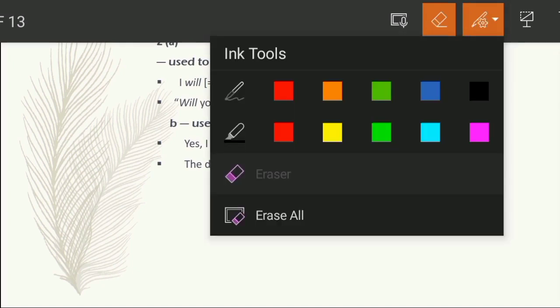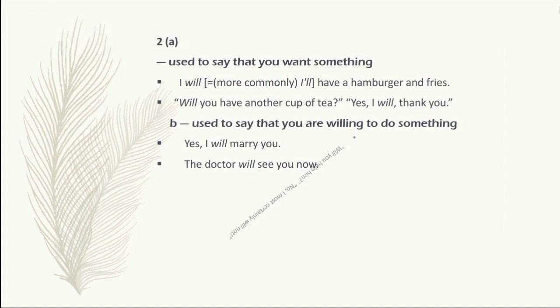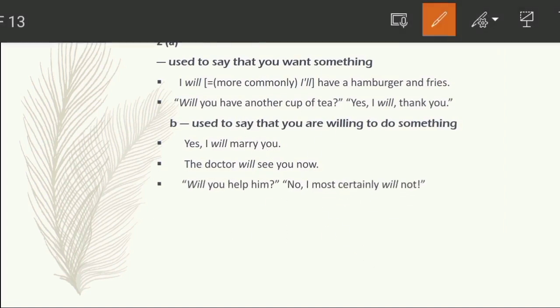So another one is this. Will you help him? No, I most certainly will not. Here, are you willing to help him? So in reply it says no, I most certainly will not. Here its meaning is clear that will you help him means are you willing to help him?